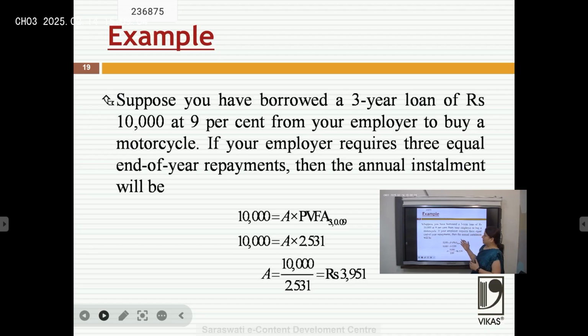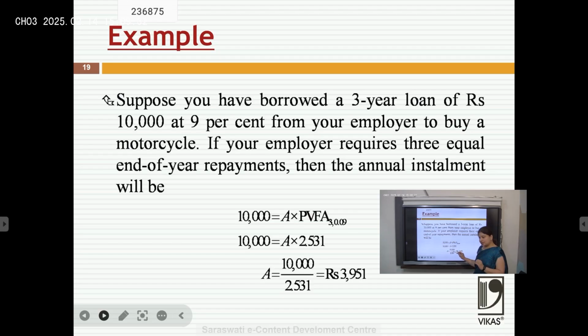For example, suppose you have borrowed a 3-year loan of rupees 10,000 at 9% from your employer to buy a motorcycle. If your employer requires 3 equal end-of-year payments, then the annual installment will be, using the same thing, 10,000 divided by the present value annuity factor for 3 years at the rate of 0.09.